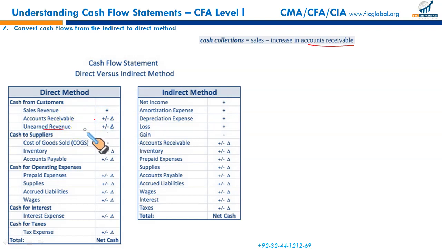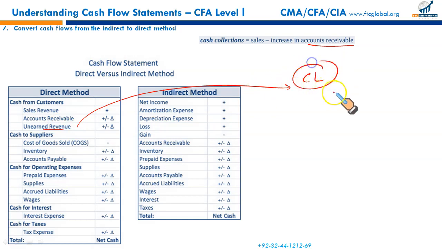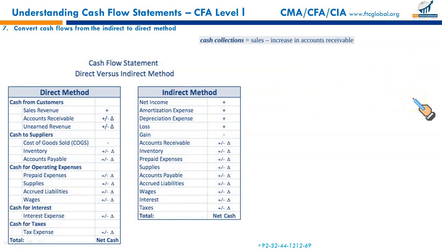Now this part, unearned revenue. Unearned revenue is like your current liability, right? How do we treat this unearned revenue within the cash collected from customers? If your unearned revenue, which is your current liability, increases over the period, it means you have received cash. Just like when accounts payable increase, it's an inflow. So when your unearned revenue increases over the period, it means you have received cash not yet earned. It's an addition. If your unearned revenue balance has decreased over the period, like a current liability, it means it's an outflow. Same approach you will apply.